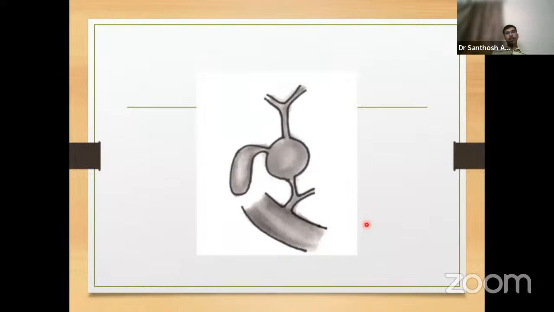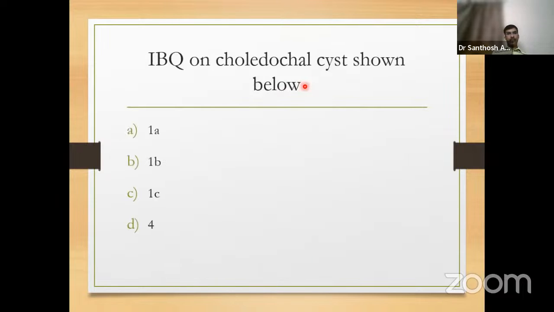So again, another image-based question. What we can see here is the duodenum, the ampulla of Vater, the main pancreatic duct. This is the CBD. This is the CHD. There is a dilatation of the mid portion of the CBD. There is no dilatation in the intrahepatic biliary radicals. So what kind of choledochal cyst is this? This is type 1B choledochal cyst.